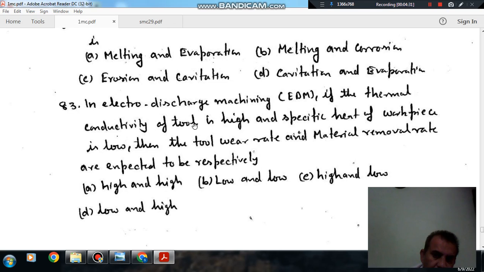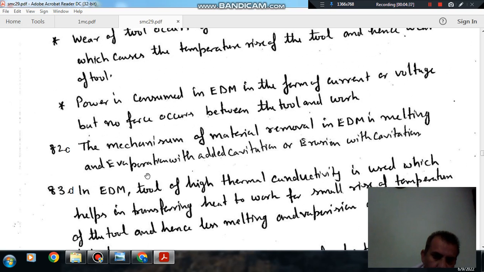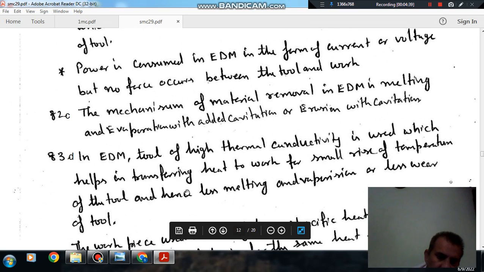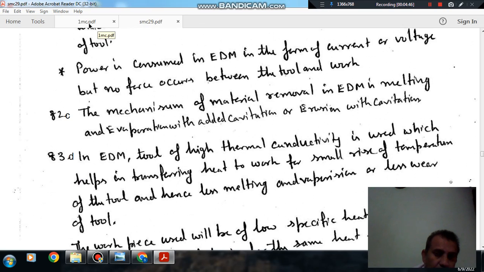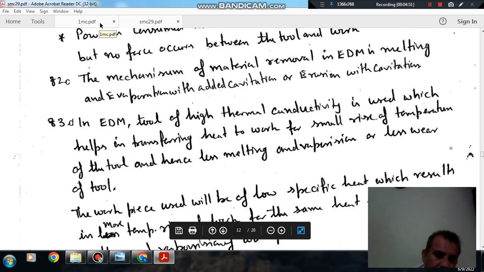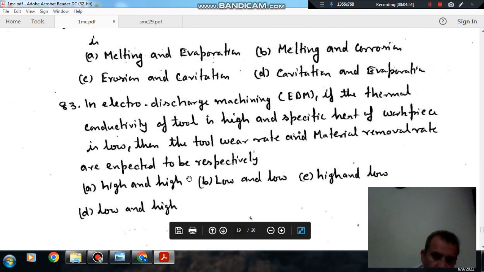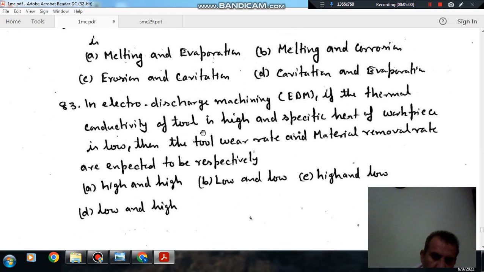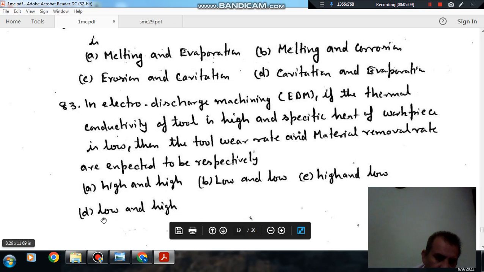So thermal conductivity of the tool should be high, and thermal conductivity of the workpiece should be low, because it should sustain all the heat within it, and heat capacity should be high for the workpiece, so that it can cause melting. So thermal conductivity of the tool is high, and then the wear rate of the tool will be low, and if the specific heat of the workpiece is low,